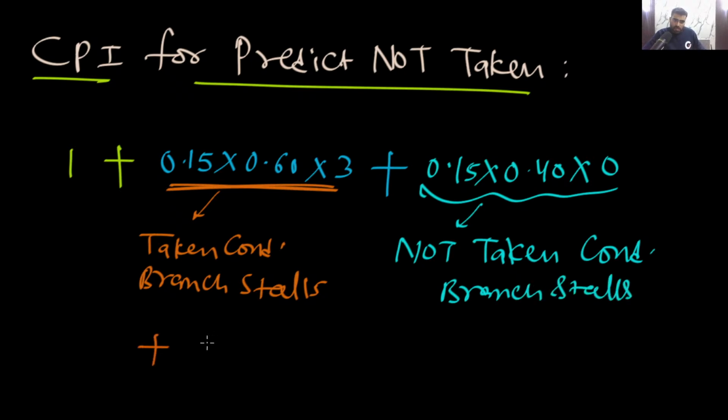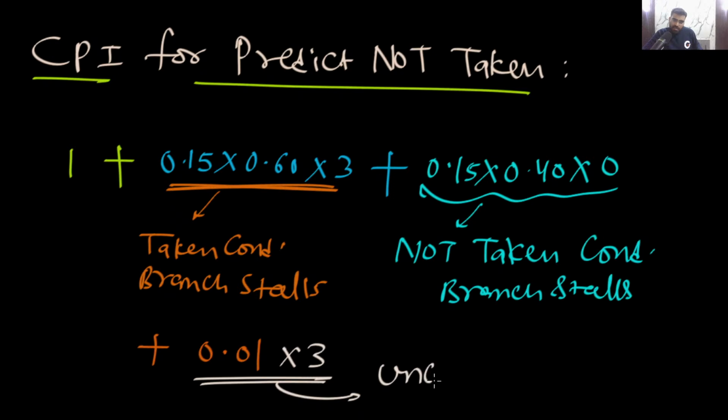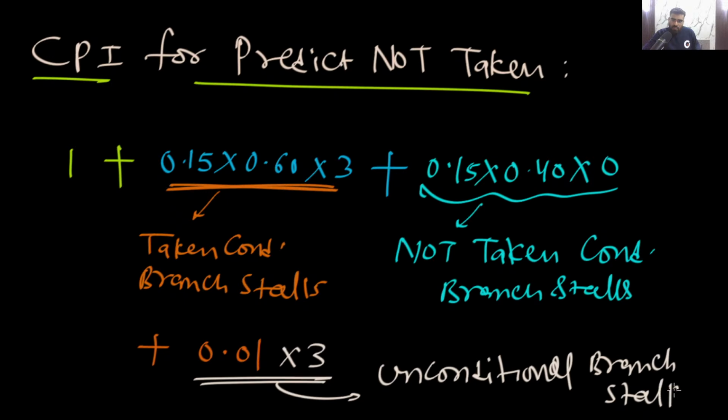And plus 0.01, these are the unconditional branches, multiplied by 3. These are your unconditional branch stalls. So you can calculate this. What will be the answer? Can anyone tell me what is going to be the answer when you calculate this?